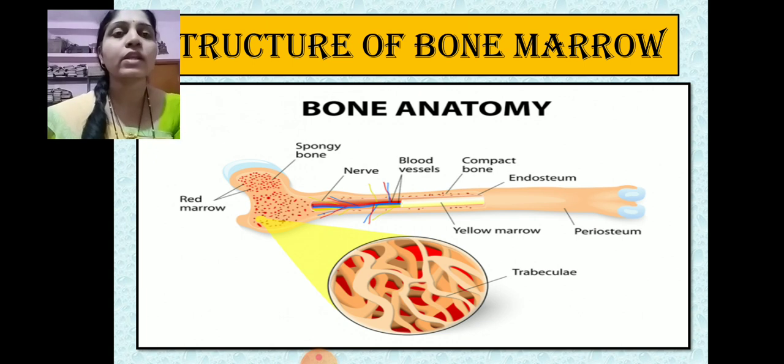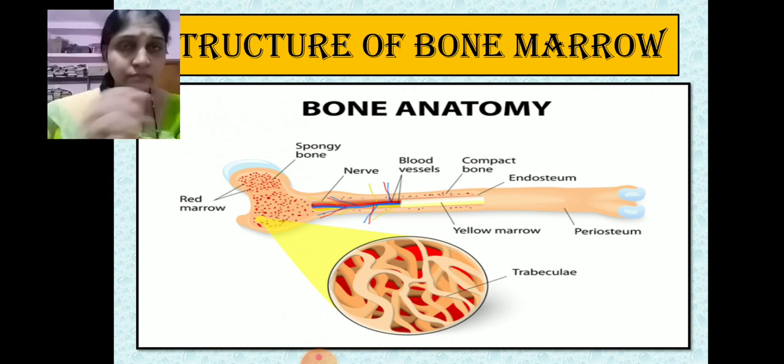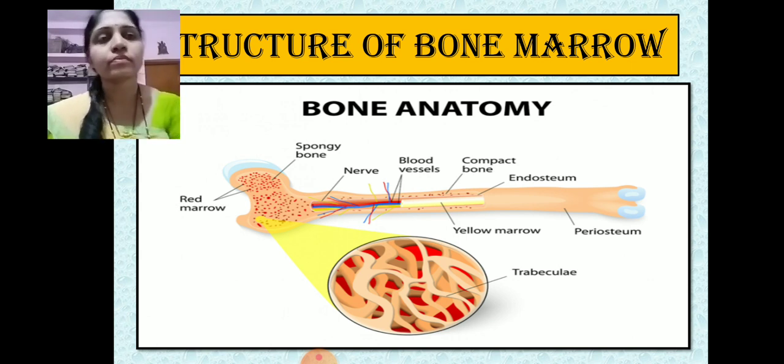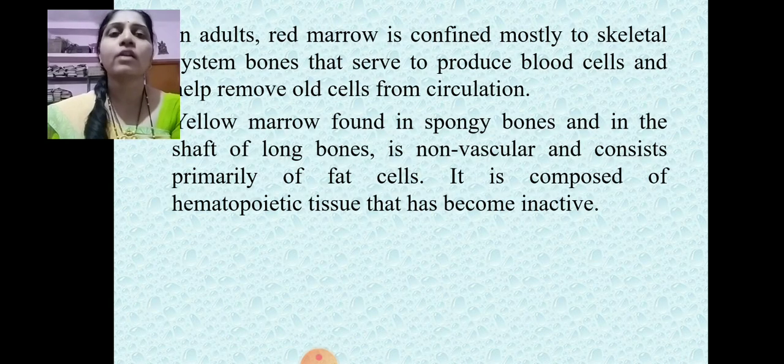Now here is the structure of the bone marrow, which is a spongy bone. Here the red marrow is shown. Again, along with the increase in age, it may get converted into the yellow marrow. Now in adults, the red marrow is confined mostly to the skeletal system, which serves to produce the blood cells and help to remove the old cells from the circulation.